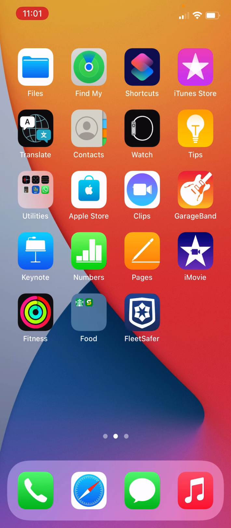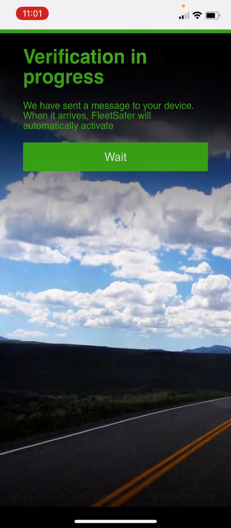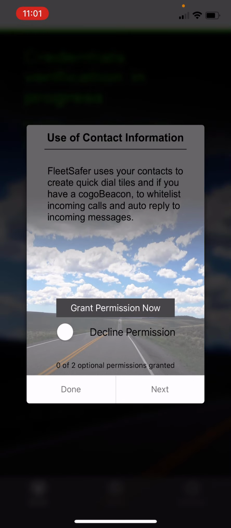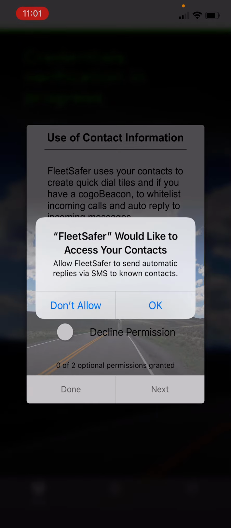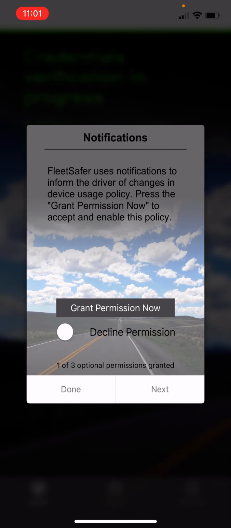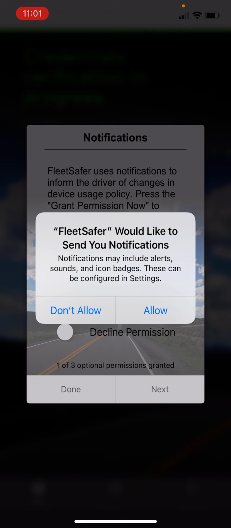When FleetSafer has finished installing, open the FleetSafer app. On the Use of Contact Information pop-up box, click on Grant Permission Now. Click on OK. Then click on Next. On the Notifications pop-up box, click on Grant Permission Now. Click on Allow,